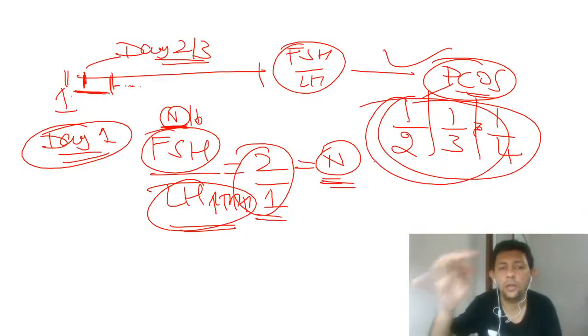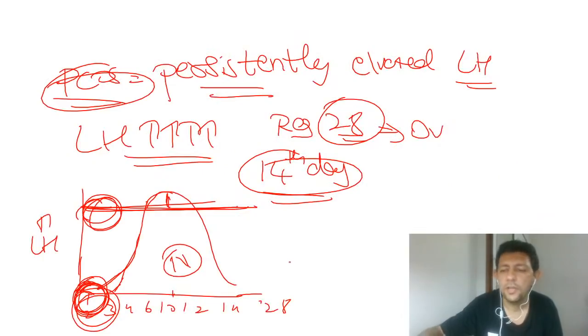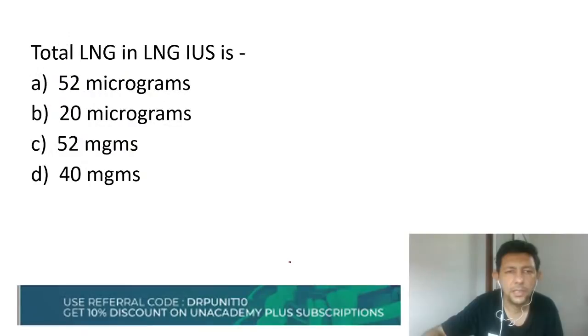So 5-6 MCQs are already discussed with this, and LH is going to be persistently elevated in patients of PCOS. So keep all these points in mind, because all these are important MCQs which could be asked to you in the entrance exams. Okay, moving on to the next MCQ.